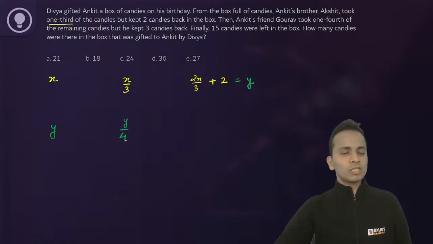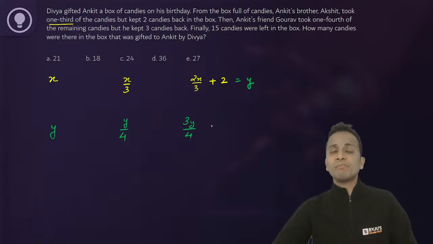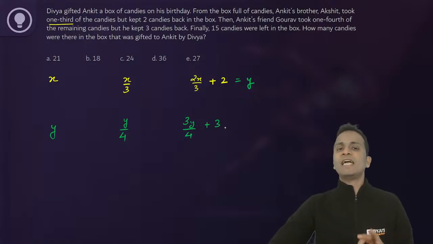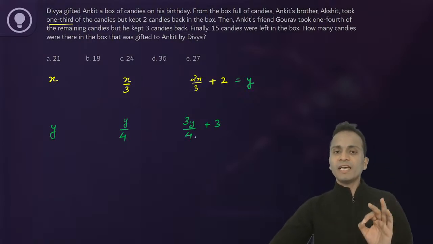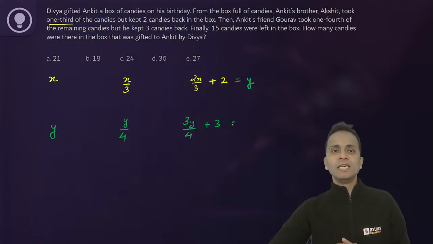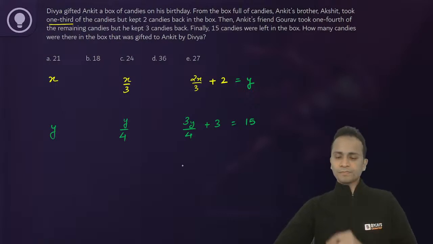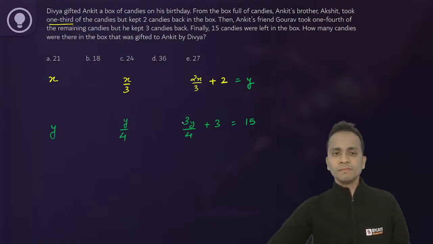So if 1/4 is taken, then 3/4 will be left. So 3y by 4 candies will be left. But Gaurav kept 3 candies back. So after Gaurav left, the total number of candies left in the box will be 3y upon 4 plus 3. And this number is given as 15. Now just do backtracking.